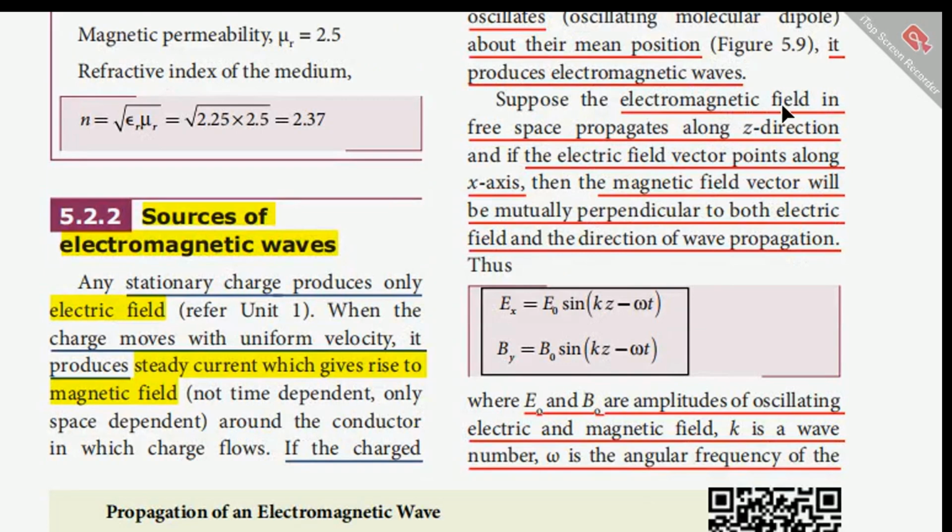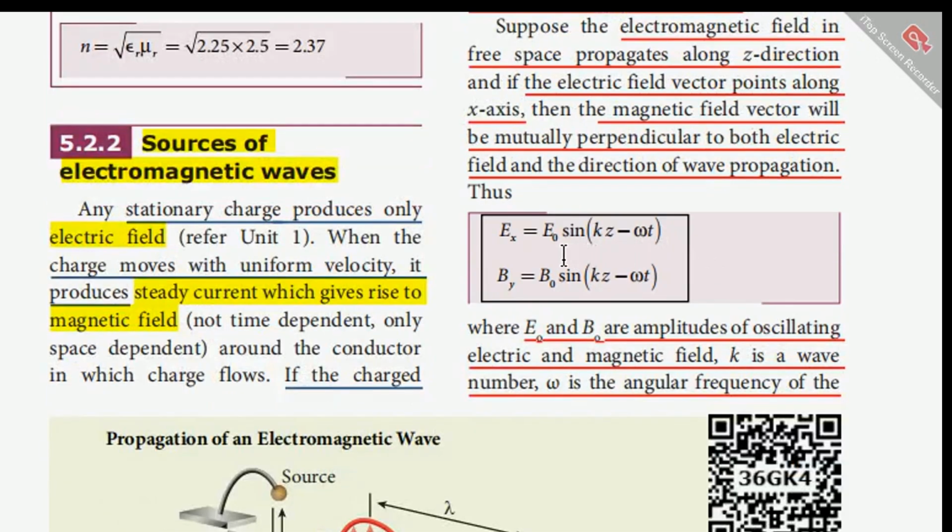Suppose the electromagnetic wave in free space propagates along the z direction, and the electric field vector points along the x-axis. Then the magnetic field vector will be mutually perpendicular to both the electric field and the direction of propagation of the wave. So we get these equations for the electric field and magnetic field. The electric field, which is along the x-axis, is given by Ex = E0 sin(kz - ωt), and the magnetic field is given by By = B0 sin(kz - ωt).